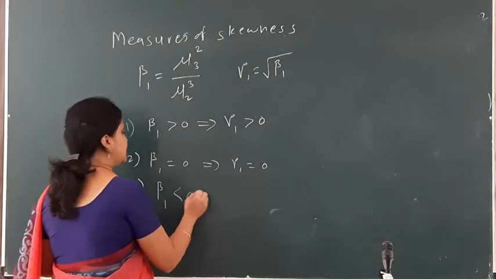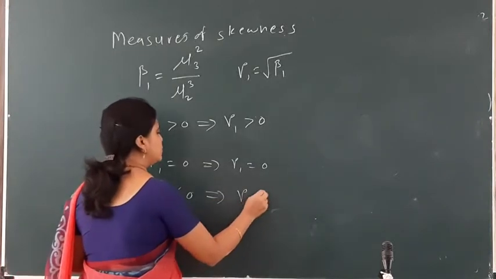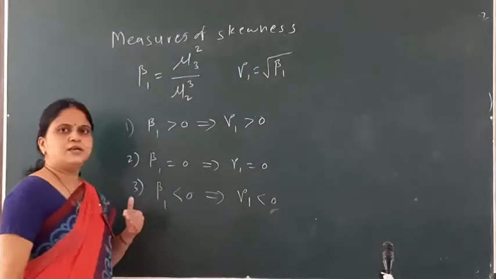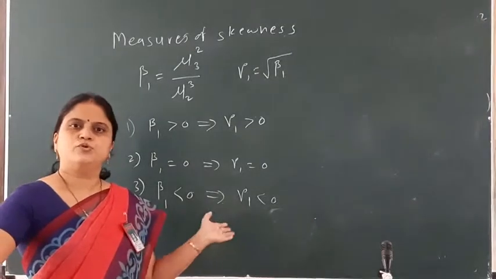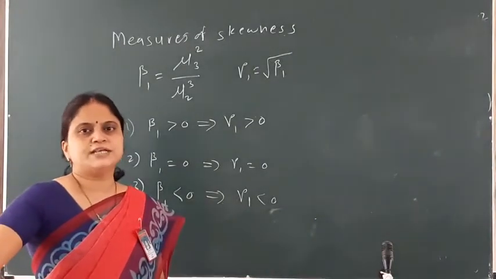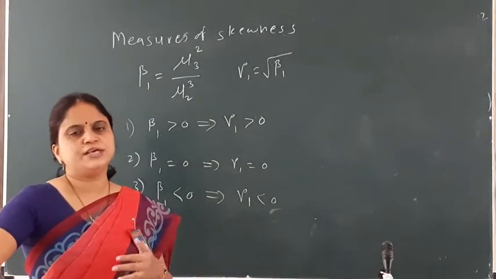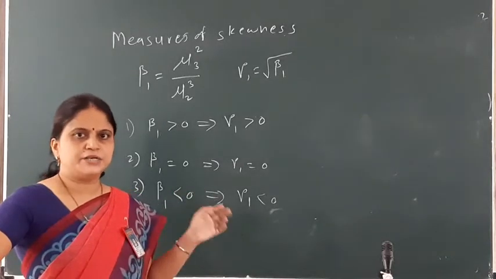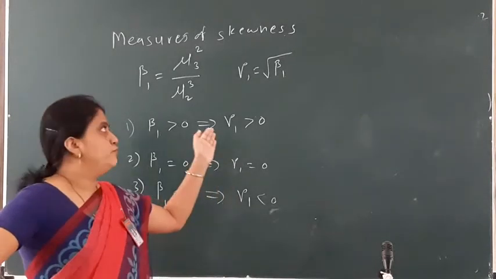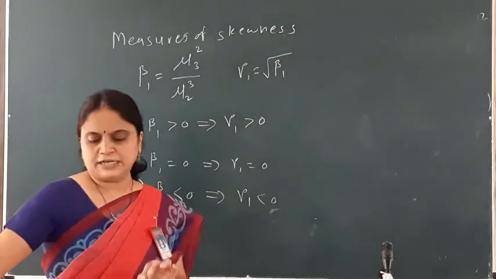If beta 1 is less than 0, then gamma 1 is also less than 0, that means it is negative, and we say that the distribution is negatively skewed. These are the interpretations from the values of beta 1 and gamma 1.